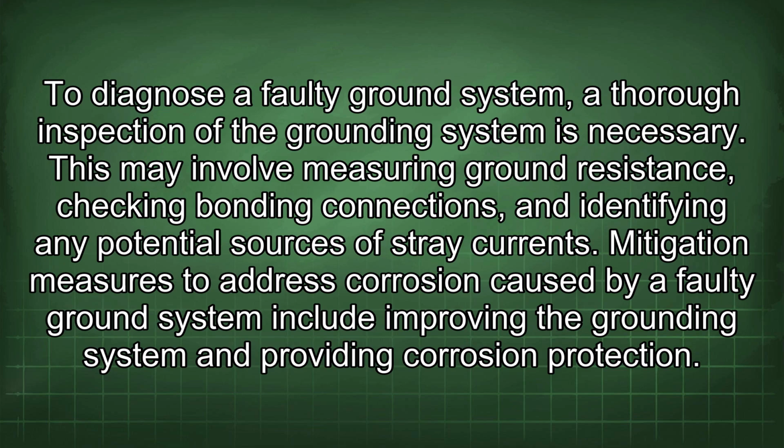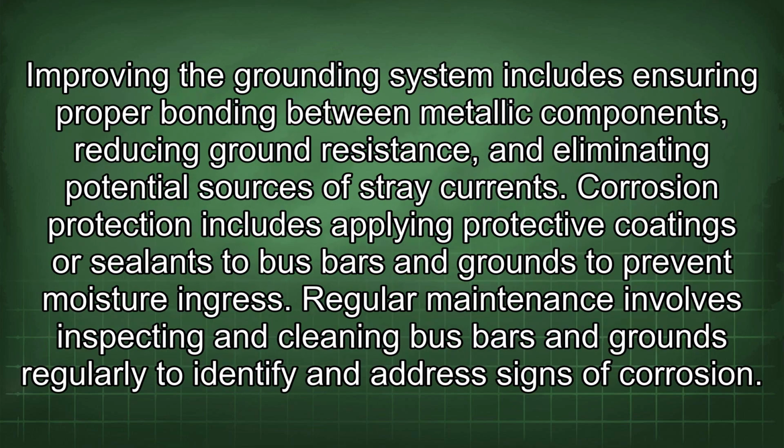Mitigation measures to address corrosion caused by a faulty ground system include improving the grounding system and providing corrosion protection. Improving the grounding system includes ensuring proper bonding between metallic components, reducing ground resistance, and eliminating potential sources of stray currents. Corrosion protection includes applying protective coatings or sealants to bus bars and grounds to prevent moisture ingress.